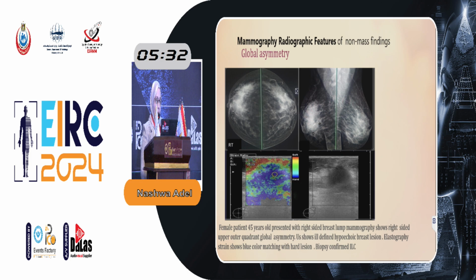But here is an example for a malignant case with suspicion at global asymmetry, where global asymmetry is seen at the upper outer quadrant of the right breast, and ultrasound was done showing an ill-defined hypoechoic breast lesion. By elastography, it takes hard and blue color of scale, and biopsy confirmed invasive lobular carcinoma.